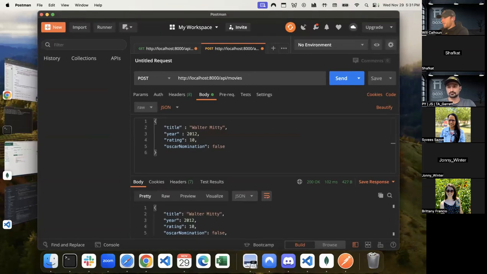Somebody want to put their favorite movie or a good movie in the chat? Lord of the Rings. All right, Brittany, what year did that come out? Oh, I like Barbie. Let's do that. That'd be funny. My wife loved that movie. I thought it was meh, but my wife loved it. But I like it because it is 2023. What would you guys rate Barbie? Scale of 1 to 10. 8.